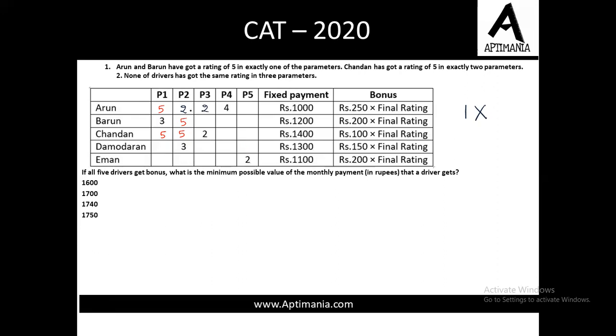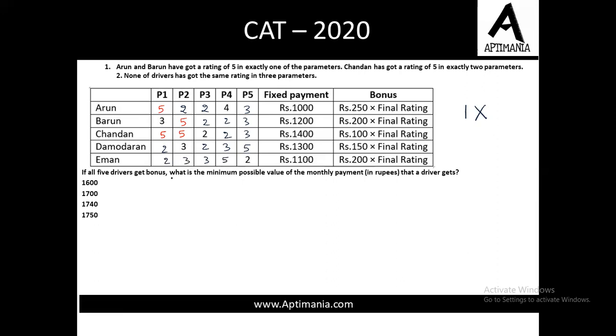suppose यहाँ पे 2 मिला है, यहाँ पे 2, now we have used 2 times, हम 3 times use नहीं कर सकते, तो एक बार we will use 3। here 5 we have already used, so let us use 2 2s and 1 3, then 2 and 3। what I am trying to do is I am trying to fill these vacant places by minimum value possible। I cannot use 1, so I am using 2। जब 2 बार यूज हो गया then I will move to 3। अब जब 3 भी 2 times हो चुका है then I will go to 4। but then 4 के केस में दामोदरन को बोनस नहीं मिल पाएगा, we need to assign at least 1 5 ना, so यहाँ पर 5 आ जाएगा। again 2 then 3 then 3, and we need to assign at least 1 5।